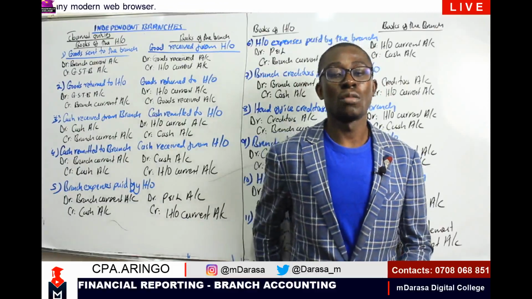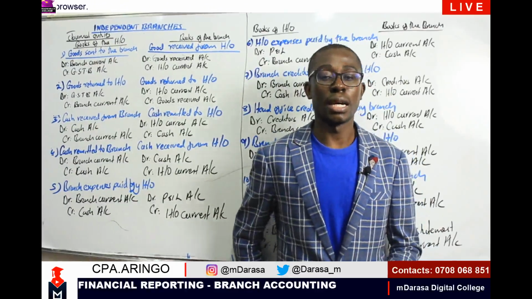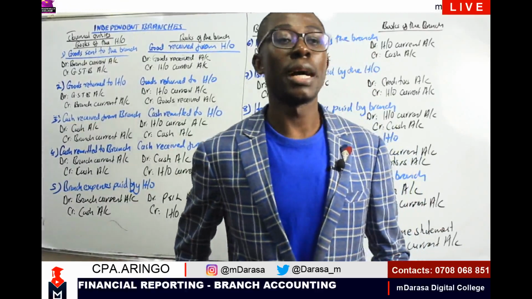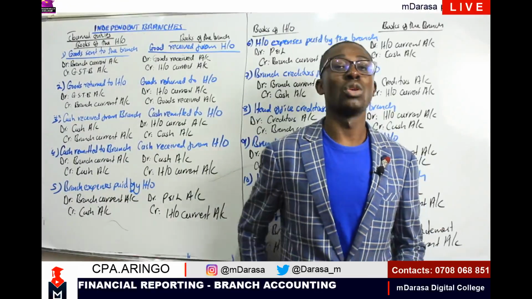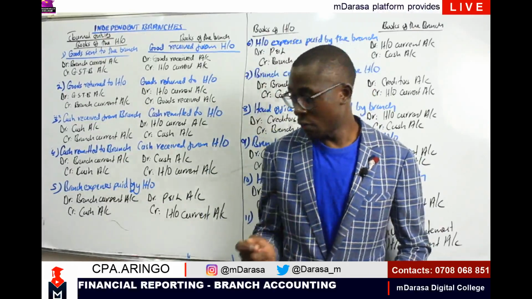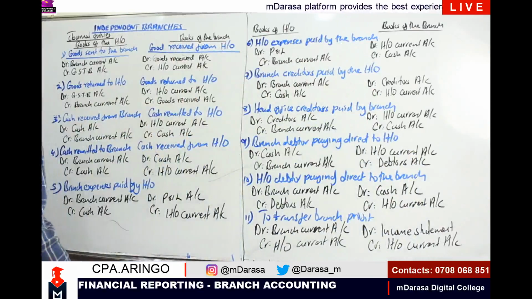If it is a policy of the company that head office should be maintaining the non-current assets, you'll find that branch will not maintain them at all. And therefore, when such happens, what will be our entries to consider?